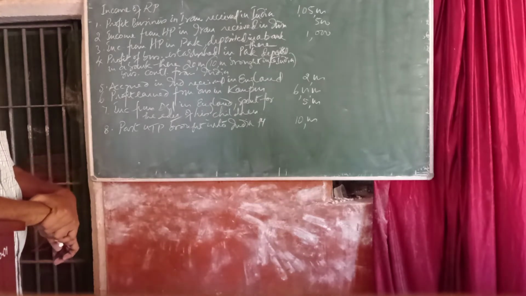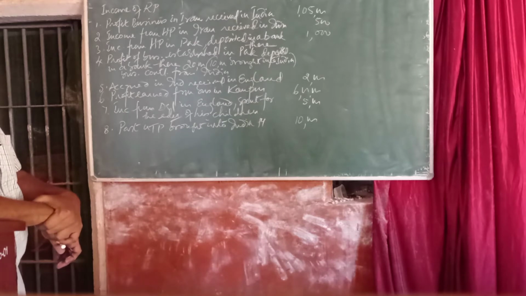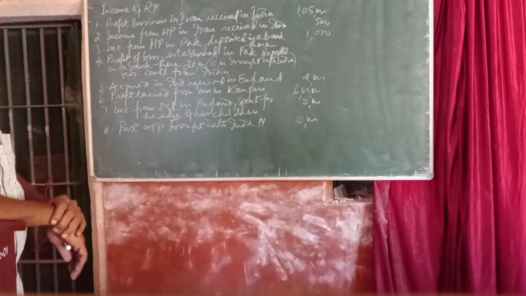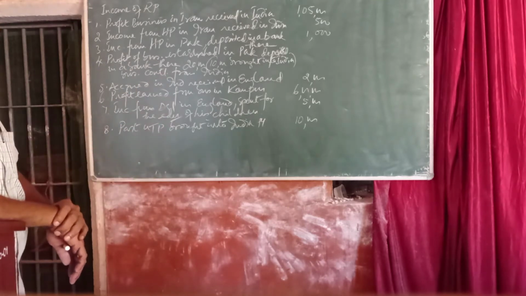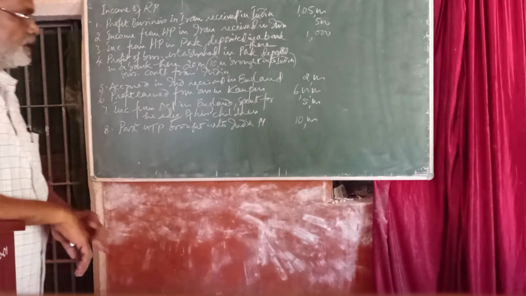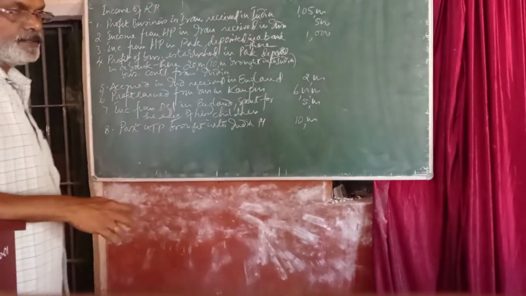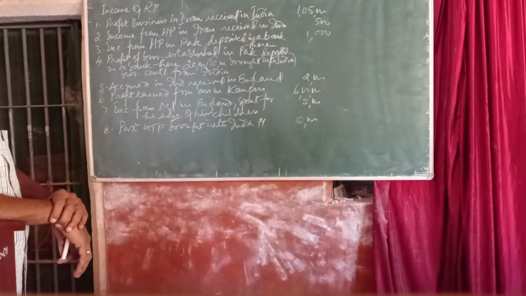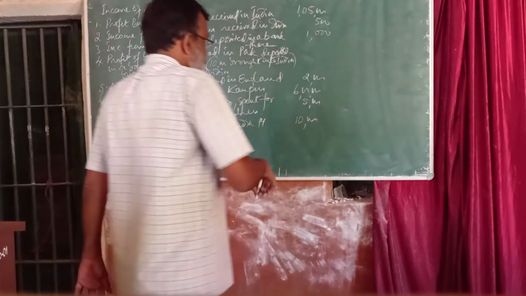In order to determine his tax liability, that means how much is the taxable income, first we should find out his residential status. It was already discussed in the previous classes how to determine the residential status. So on the basis of residential status, we have to compute his taxable income. So in this problem, we determine it if he is ordinary resident, not ordinary resident, and non-resident.